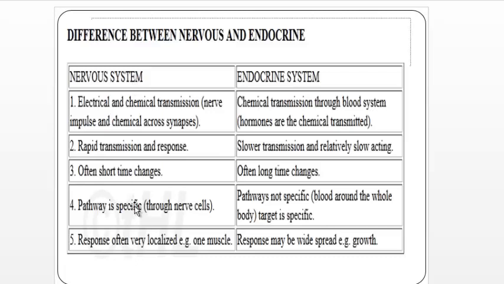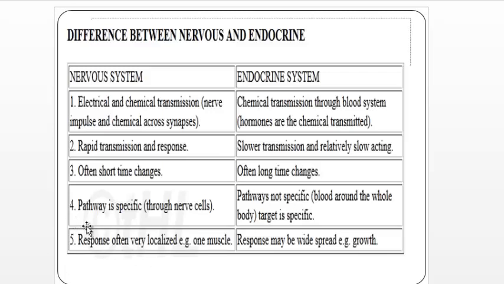Also, nervous system transmission is localized. It means that the nervous or electrical signal is transmitted along a local path, that is the nerve cell. But transmission of the endocrine or chemical system is not specific, not localized, it is widespread. It means that it is transmitted in the bloodstream and provides effect at a target site or target organ.